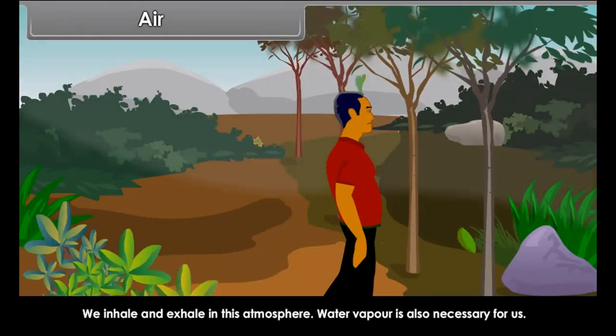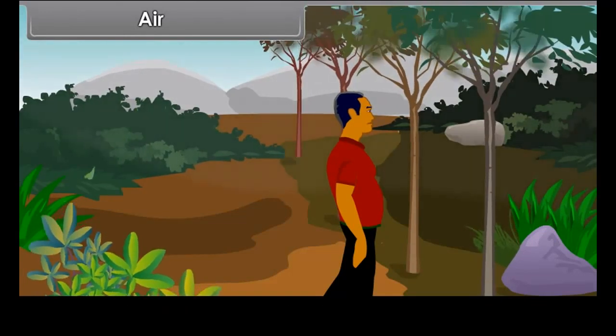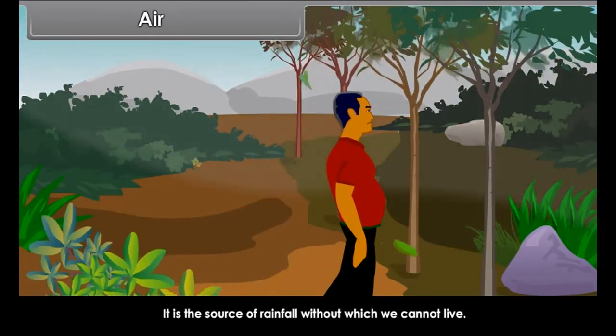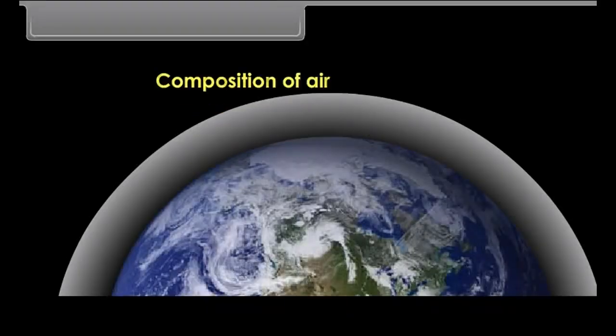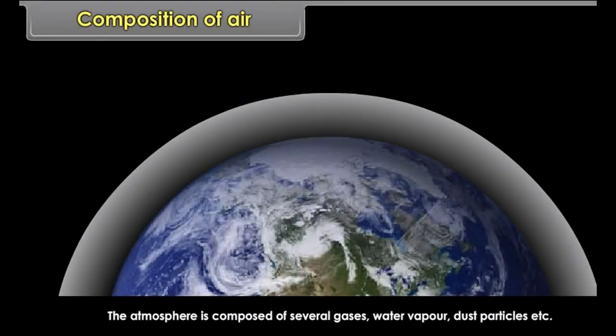Water vapor is also necessary for us. It is the source of rainfall without which we cannot live. Composition of air. The atmosphere is composed of several gases, water vapor, dust particles, etc.